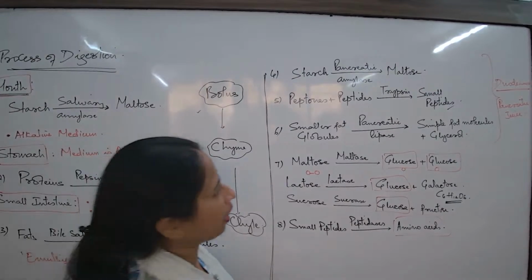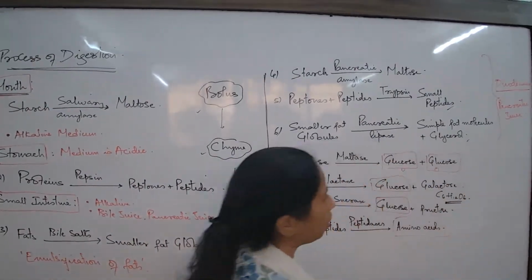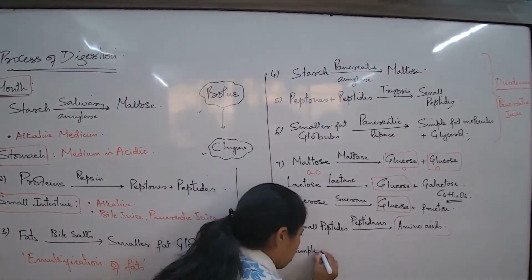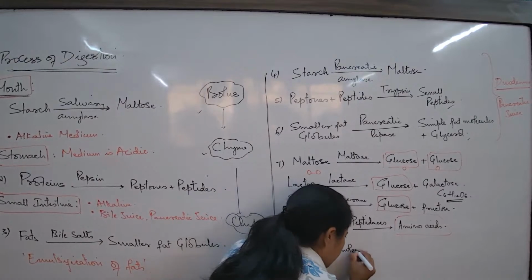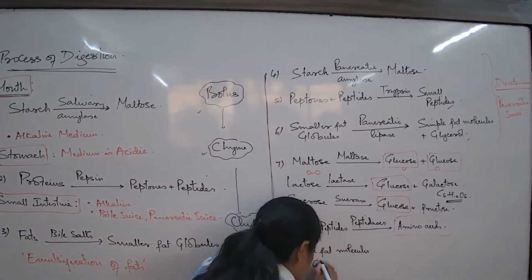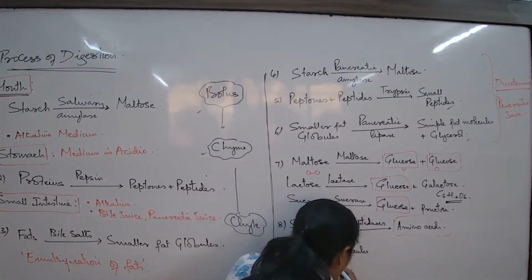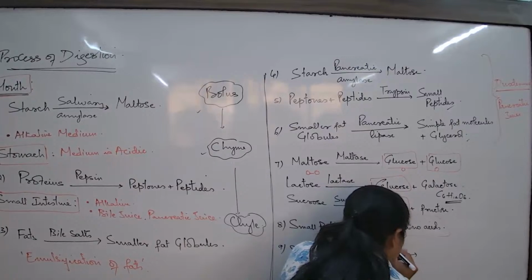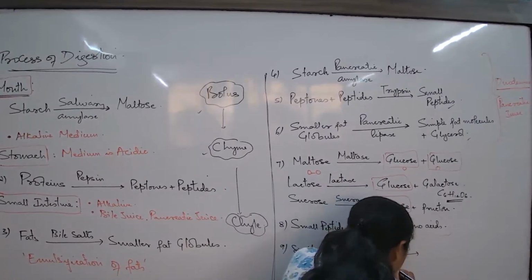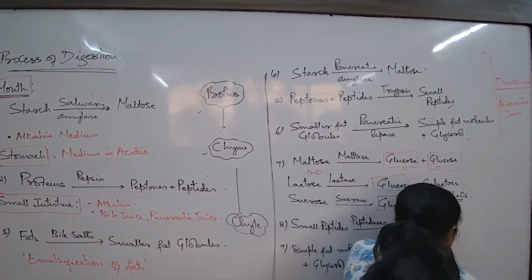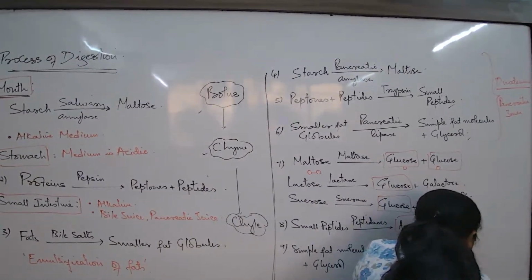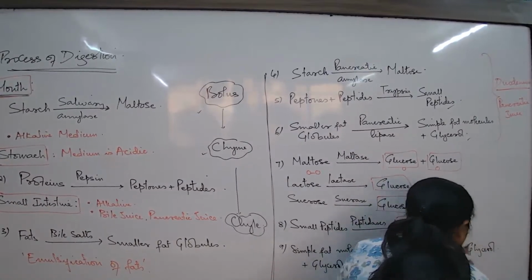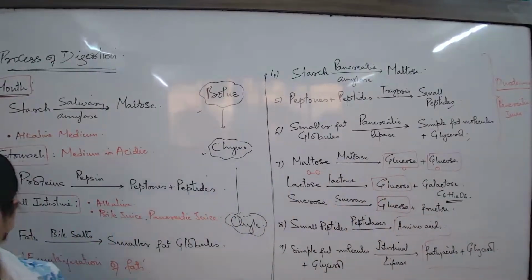Next, what am I supposed to pick up? The last one is this. So I pick up simple fat molecules and glycerol. What type of enzymes? Lipases I already mentioned, so definitely it should be intestinal lipase. It breaks them down to the simplest forms of fats, fatty acids and glycerol, the simplest form in which fats can be absorbed.